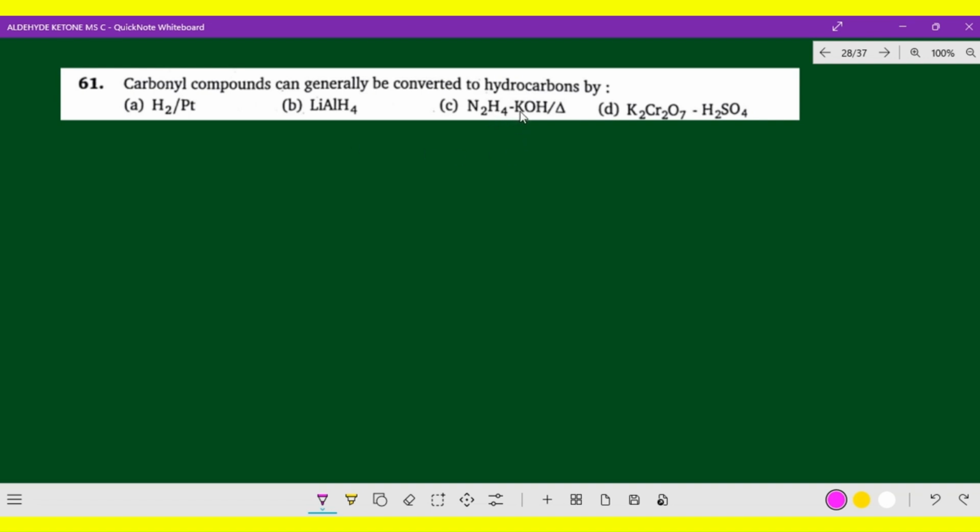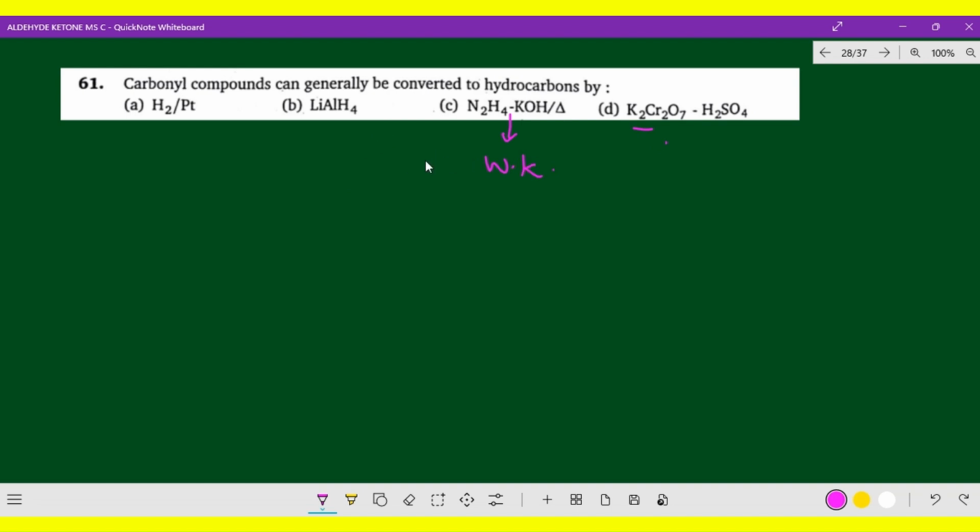This is hydrazine along with the KOH. This is actually Wolff-Kishner reduction. You know very well, carbonyl compounds can be converted to hydrocarbon through Wolff-Kishner reduction or Clemmensen's reduction. Wolff-Kishner reduction is in a basic medium, whereas Clemmensen's reduction is in an acidic medium. Now, the last one here, K2Cr2O7 along with H2SO4. This is a very strong oxidizing agent, and carbonyl compounds are converted to carboxylic acid. I hope you got the clear idea.